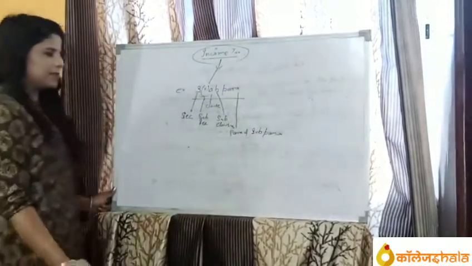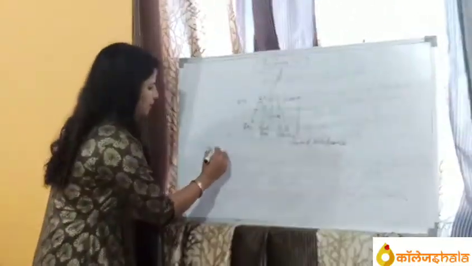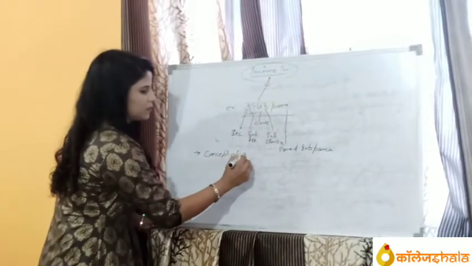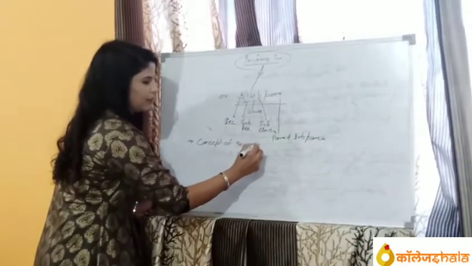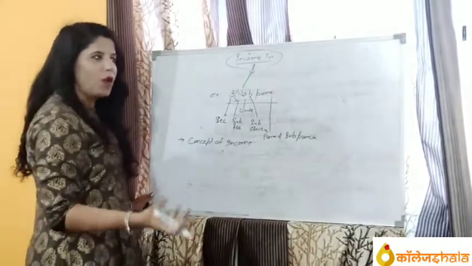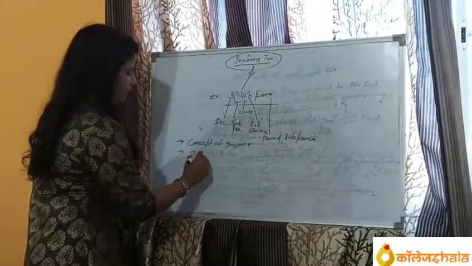In this class we have concluded the concept of income tax, the normal concept. I mean the definition, the foundations, and direct and indirect types of tax.